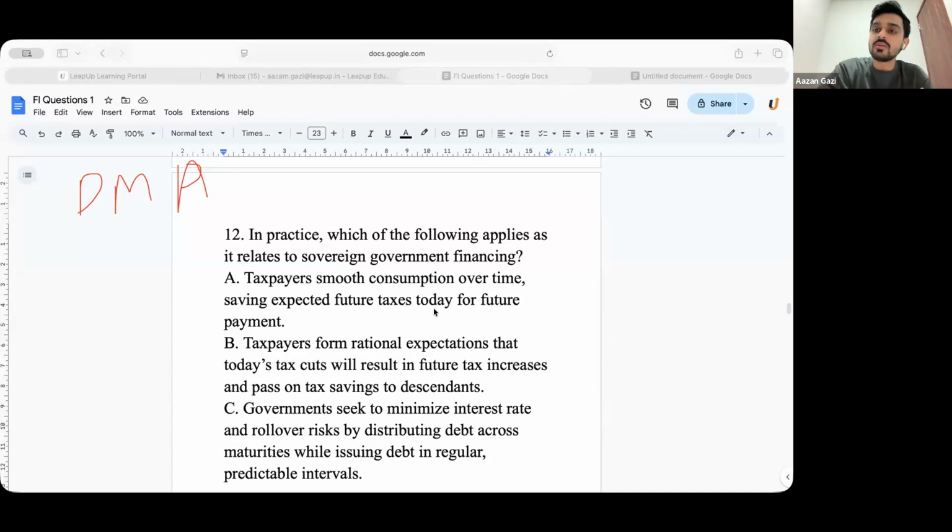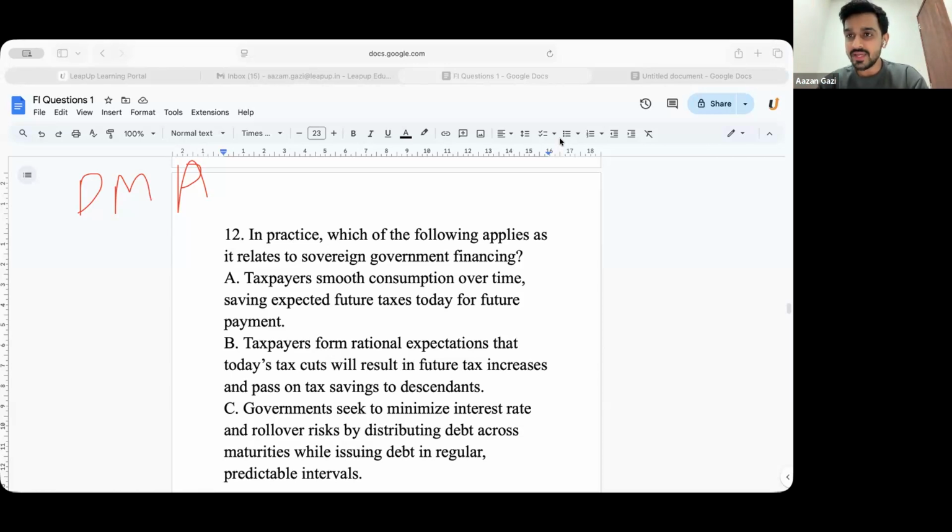That is why whether you take short term or long term does not matter. Second, all taxpayers have rational expectations. That is your second condition. Again, it is part of Ricardian equivalence only. But these two points are only good in theory. In practice, the government will always seek the middle way.